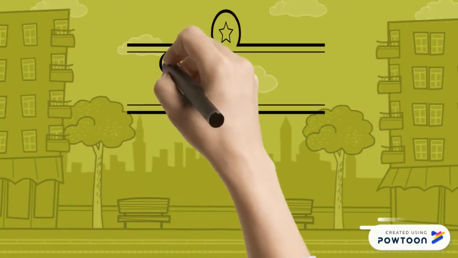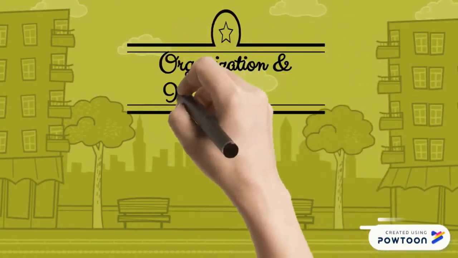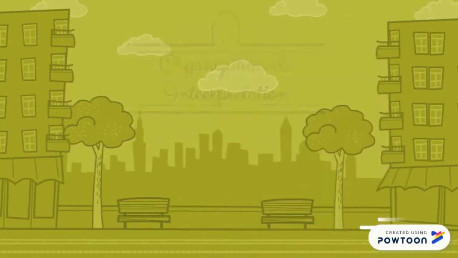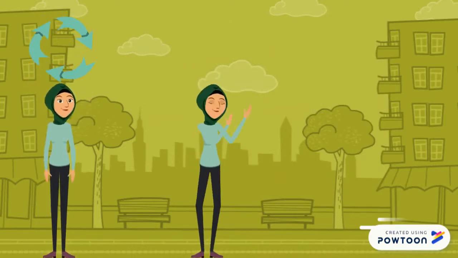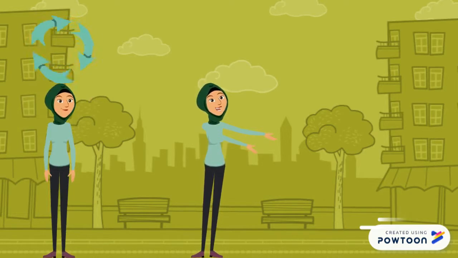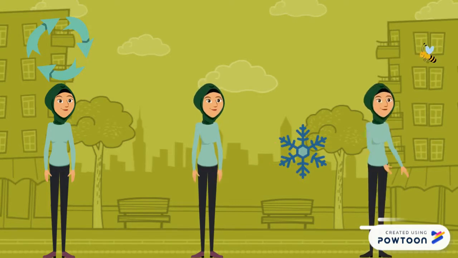Now to the organization and interpretation process. Through the smell of freshness, the poet interprets the freshness smell as nice, fresh air. Then, the coldness that she feels, the poet interprets it as wind or breeze. Through hearing the buzz sound, the poet interprets it as the sound of a bee.